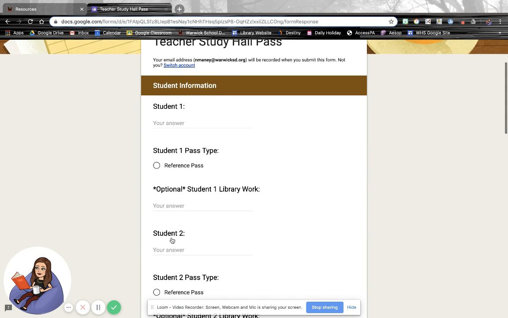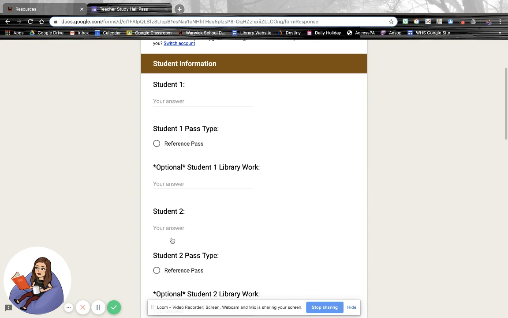This is the part where you will put in the student information. So you will be allowed to send up to 6 students per study hall teacher. So if you are covering for another teacher, you will be allowed to send down 6 per teacher. We just ask that they are only from that teacher that you are covering for, or yourself. Please don't mix and match as much as possible. So obviously, student 1, you'll put in a student's name, if I can type.